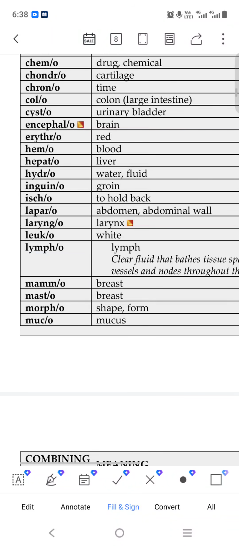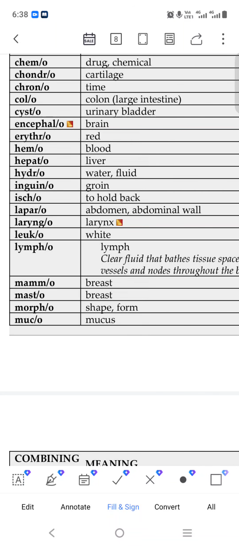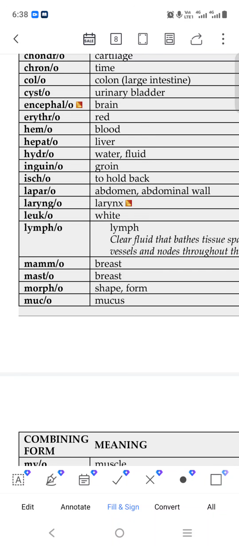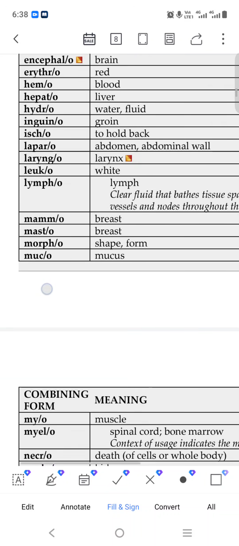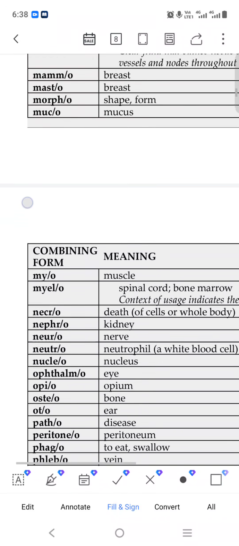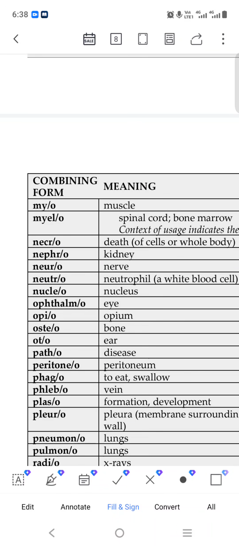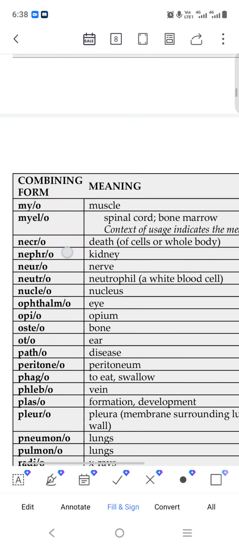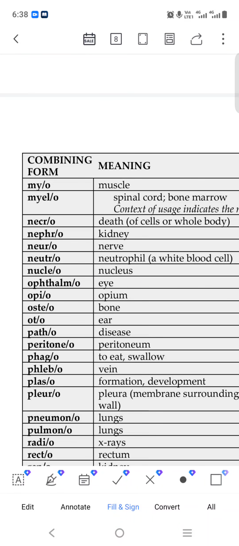Leuco means white. Lymph is a clear fluid that bathes the tissue. It provides nutrition. So there are so many lymphs. Mammo means breast, masto is the same. Morpho means shape, form. Muco means mucus, a soft fluid. Myo means muscles. Myelo means spinal cord, bone marrow. Necro means death, the area or cell that has died.